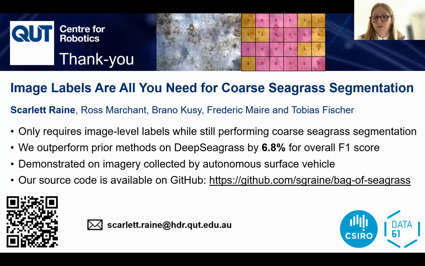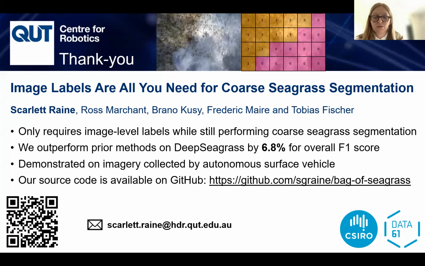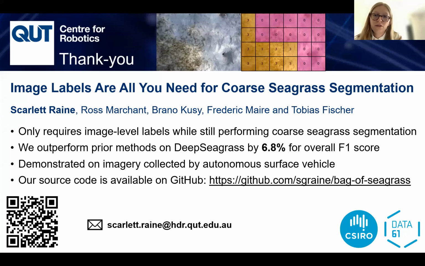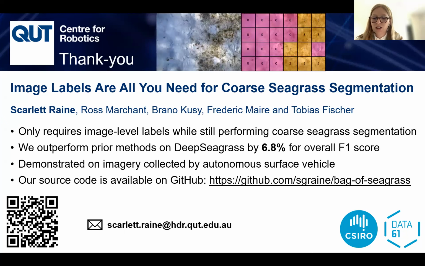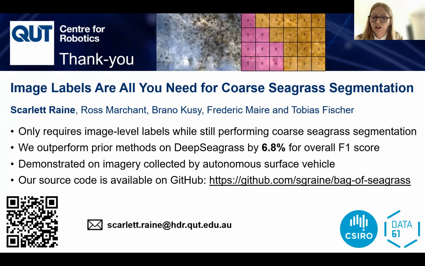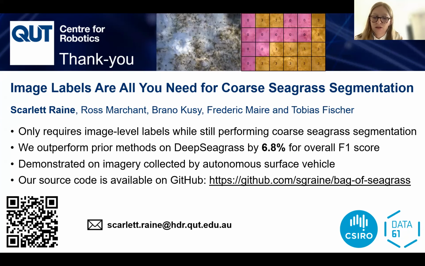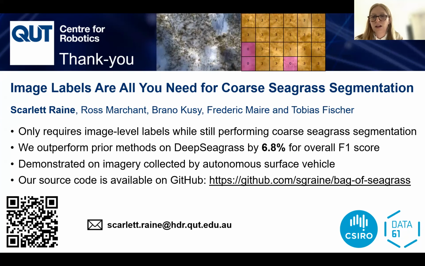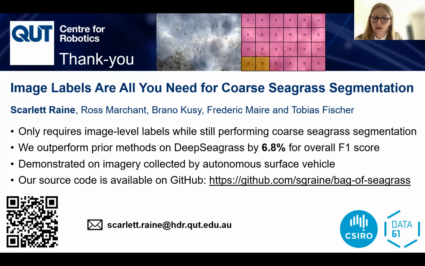Further, this method could be adapted to other applications, such as mapping weeds in precision agriculture, or for coarse segmentation of remotely sensed imagery. We demonstrated the performance of our approach on two case studies, and showed that our method is computationally lightweight, fast, and able to generalize to imagery collected by an autonomous surface vehicle. We also publicly release our code on GitHub.